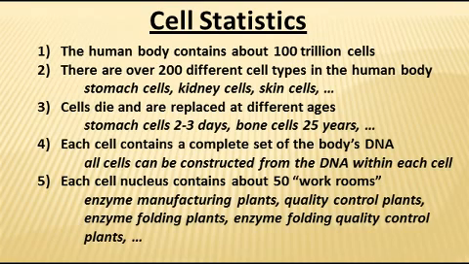There are things like enzyme manufacturing plants, quality control plants, enzyme folding plants, enzyme folding quality control plants, and a whole bunch of other types of plants that are sub areas within the nucleus of a cell to perform the functions required of that individual type of cell. And it is this complexity that is the reason why cells are negative for evolution theory.